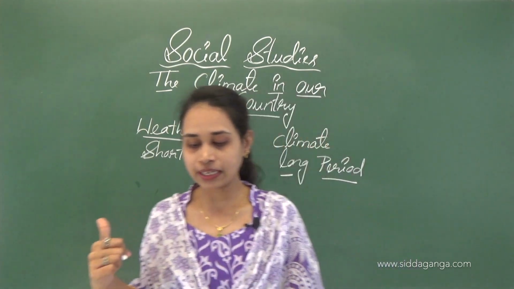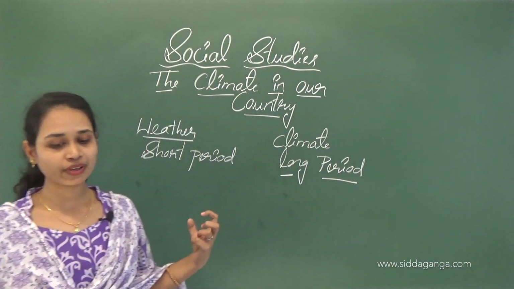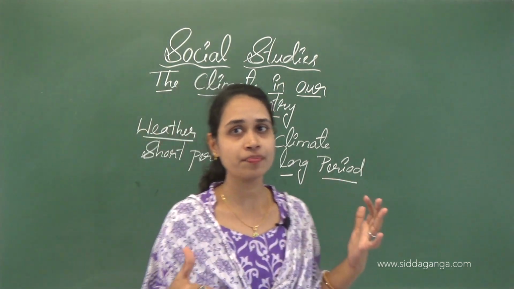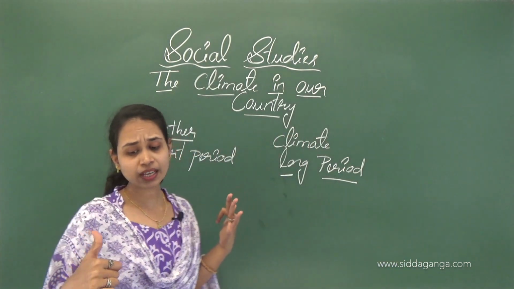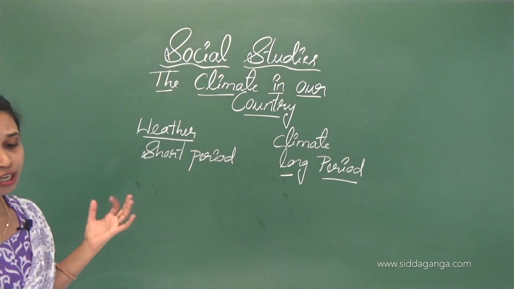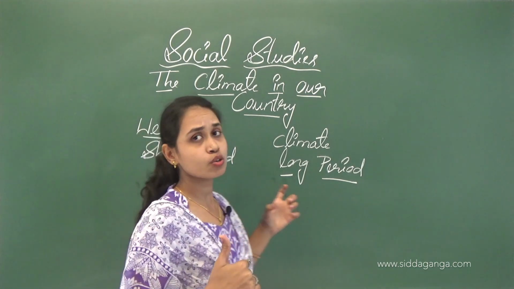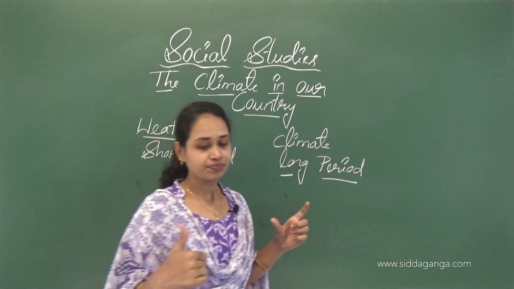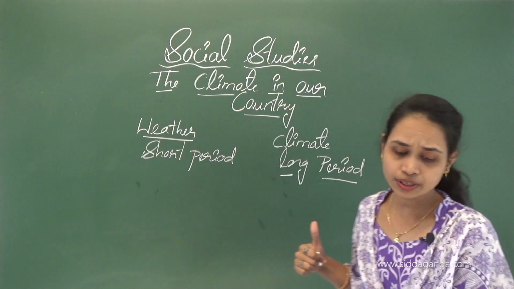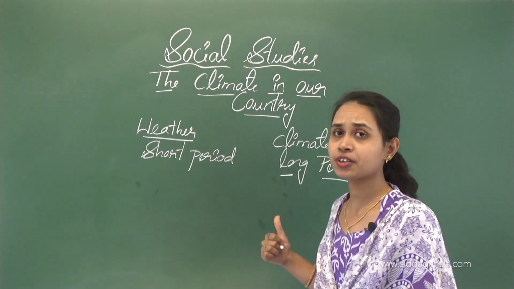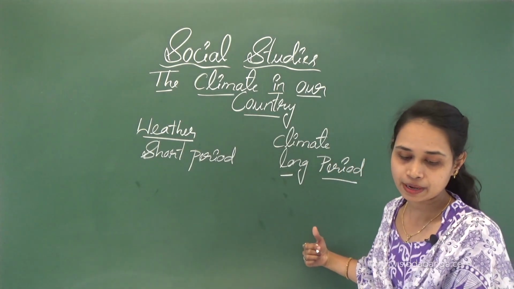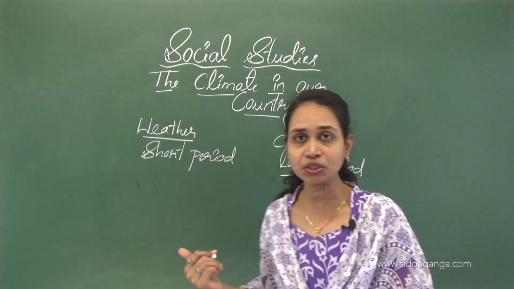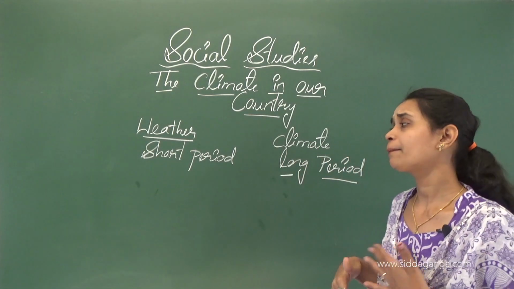Climate can be described as the typical weather condition of a place over a long period of time. Climate is a seasonal pattern of hot or cold, wet and dry conditions for a long period.